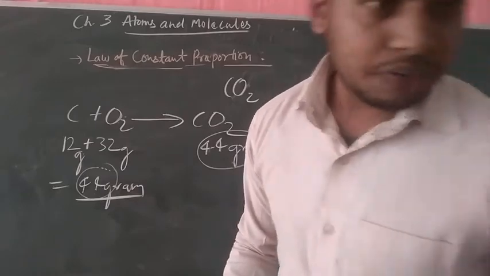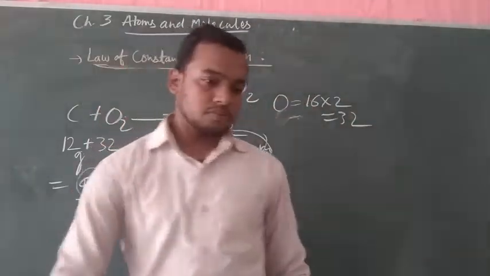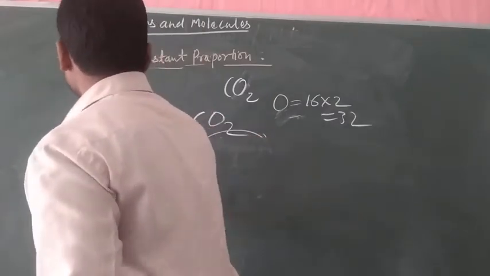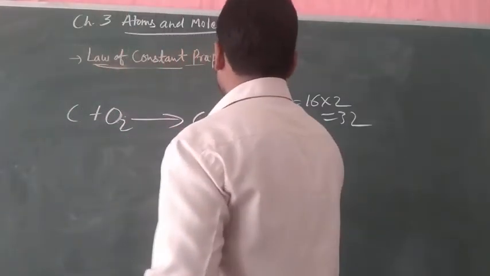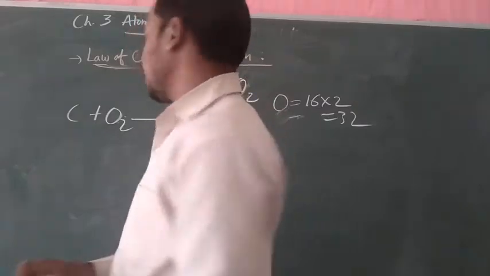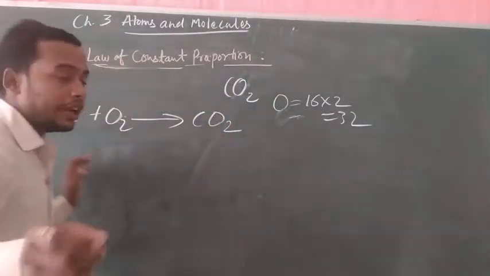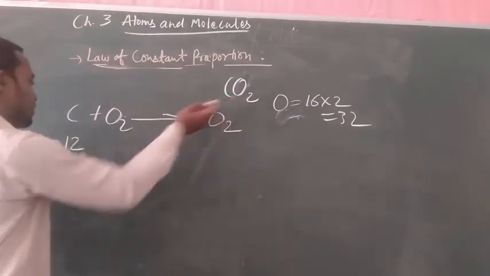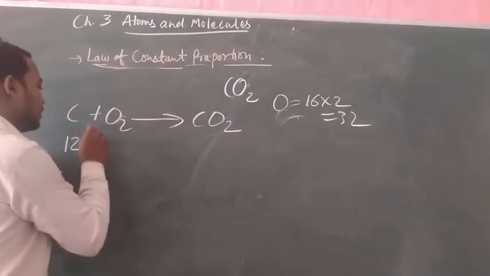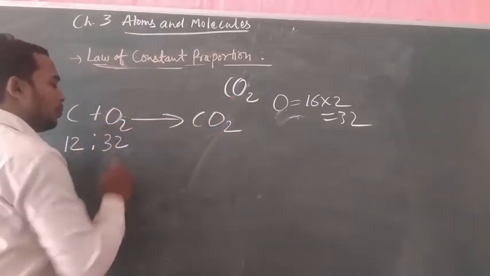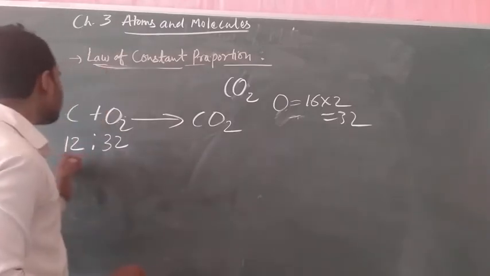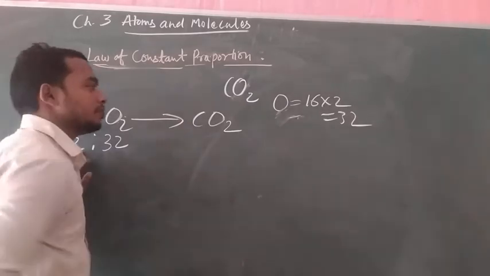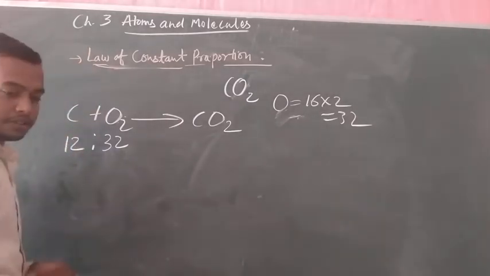During the formation of carbon dioxide, what is the ratio of carbon and oxygen? Here 12 gram of carbon and 32 gram of oxygen combine to form carbon dioxide.